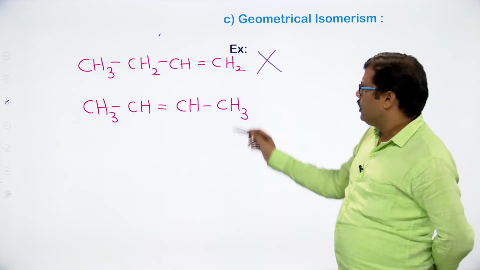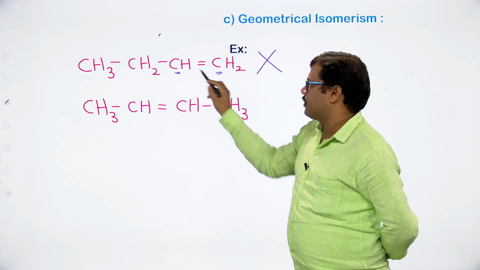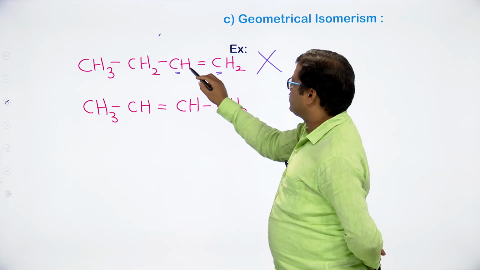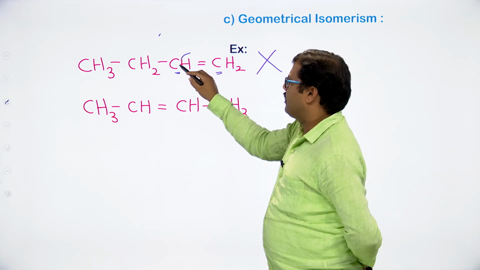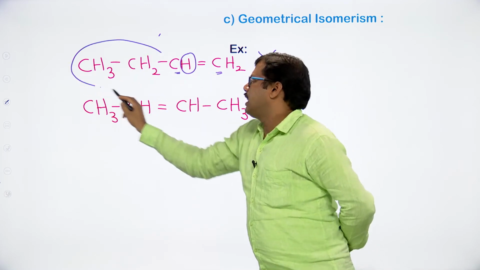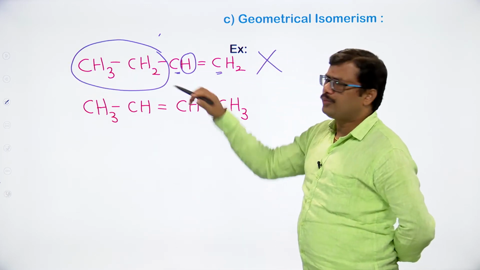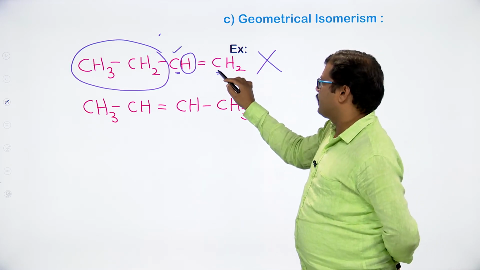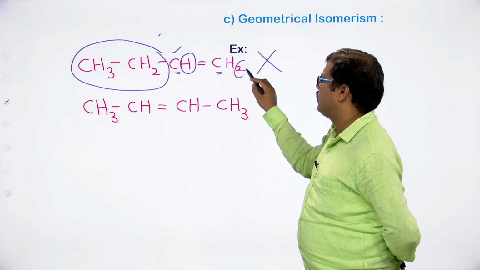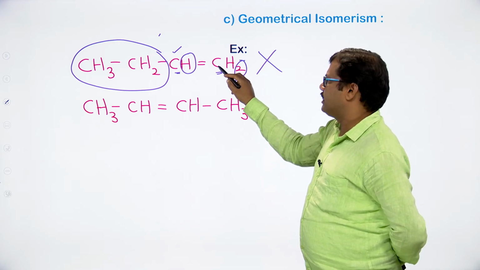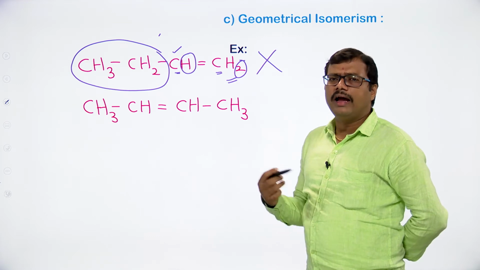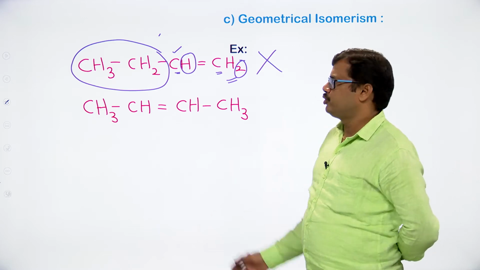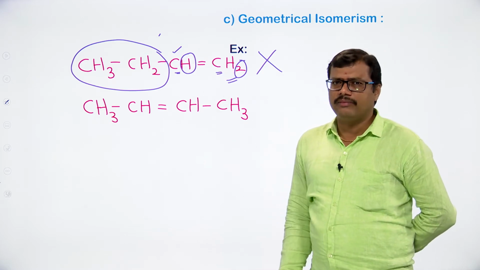Why is it so? If we observe the doubly bonded carbon atom, first you have to see the carbon which is having the double bond. Observe here, this doubly bonded carbon has one hydrogen atom, and on the other side we have CH3, CH2. So two different groups are present on this carbon atom, there is no doubt. But coming to this carbon atom, it has two hydrogen atoms. So two atoms attached to this doubly bonded carbon atom are identical. In that case we cannot expect the geometrical isomerism. So 1-butene does not give us any geometrical isomerism.